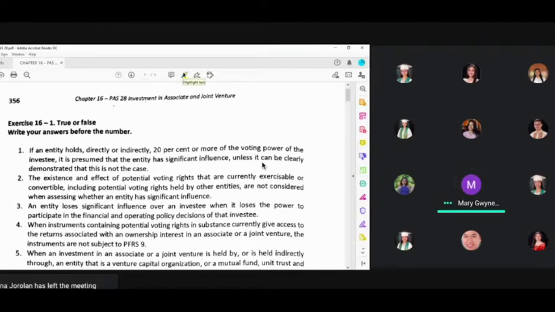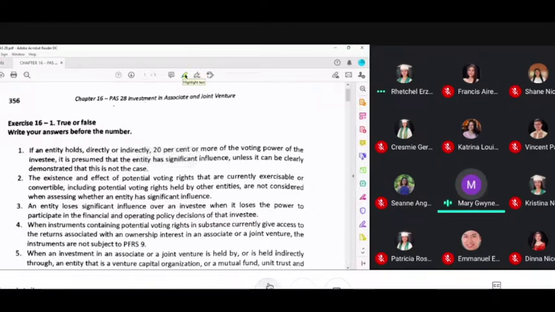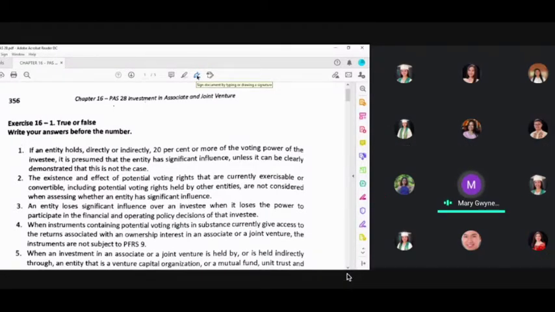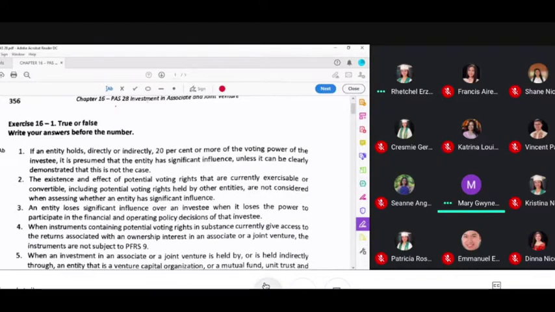Holds directly or indirectly 20% or more of the voting power of the investee, it is presumed that the entity has significant influence unless it can be clearly demonstrated that this is not the case. Number one is true since significant influence is presumed unless it can be clearly demonstrated that it is not the case.